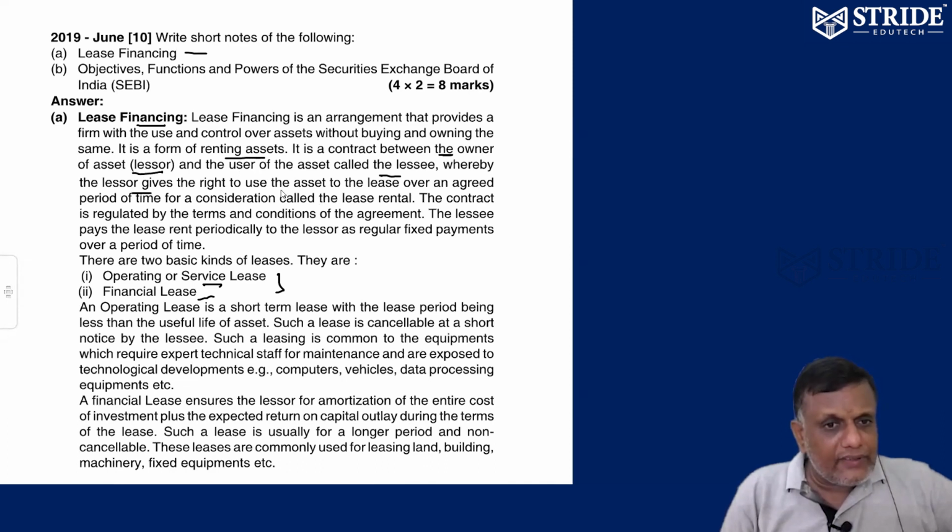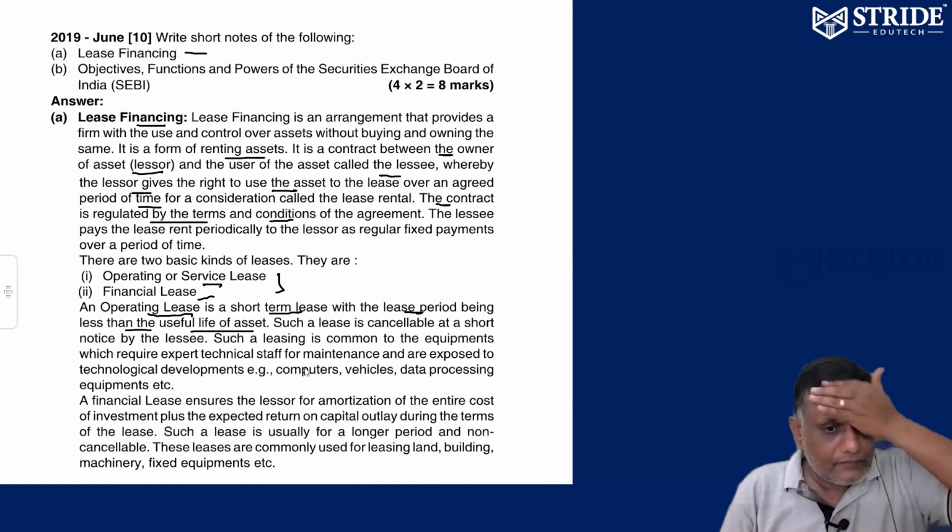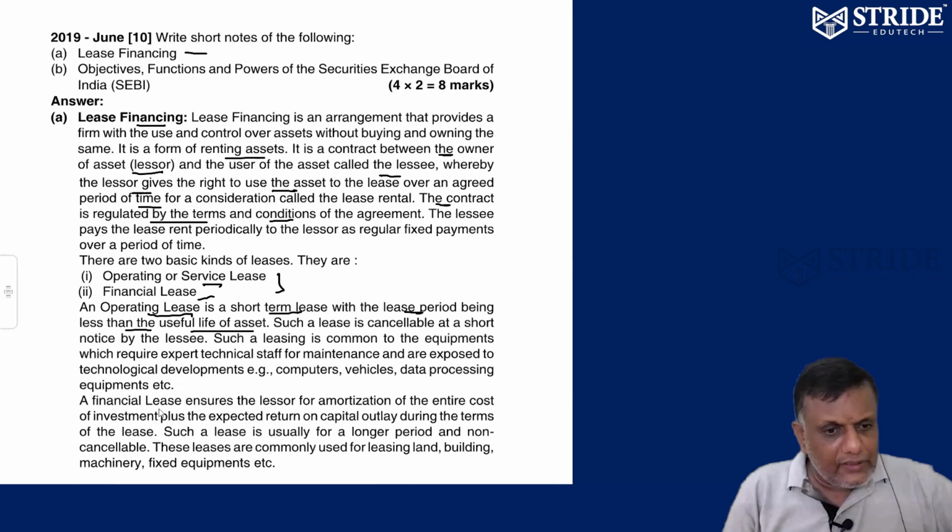So the lessor gives the lessee all the rights to use the assets over a period of time. The contract is related to the terms and conditions of the agreement. An operating lease is a short-term lease, the lease period being less than the useful life of the asset. So financial lease, otherwise called lessor, is for amortization of the entire cost of investment plus expenses on the capital outlay. This lease is usually for a longer period, non-cancelable.